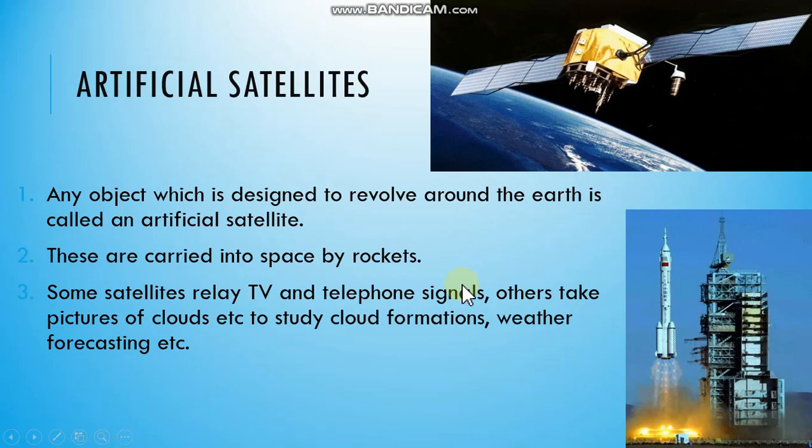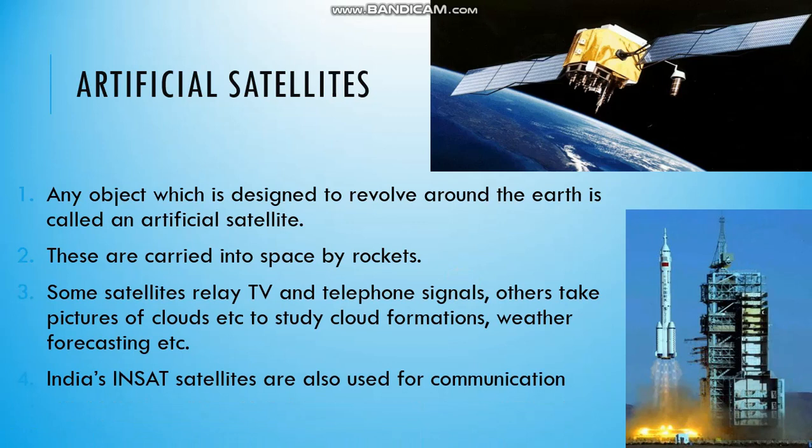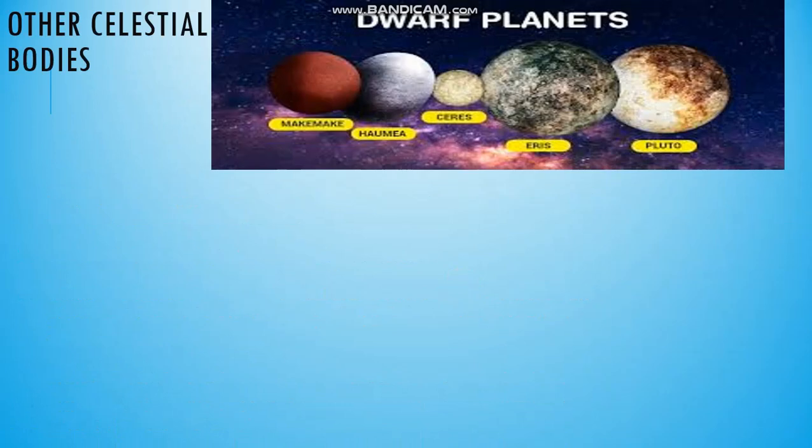Some satellites relay TV signals or telephone signals. Others may take pictures of clouds, etc., to study cloud formations, weather forecasting, and much more. India's INSAT satellites are also used for communication and television broadcasting.